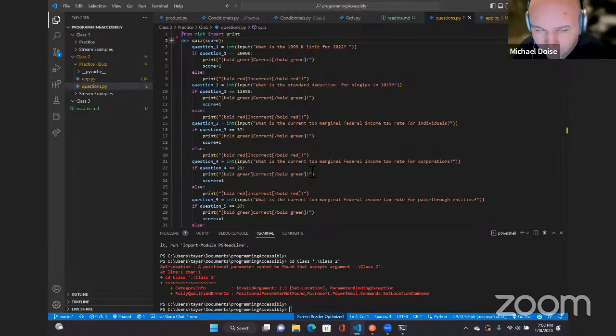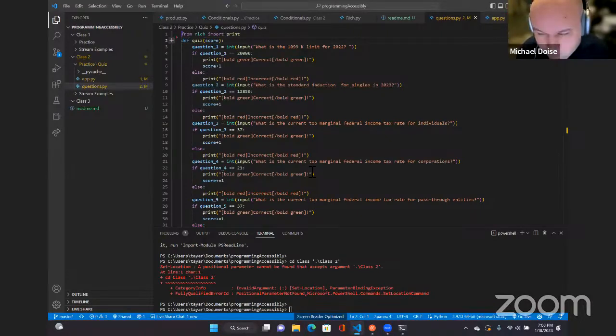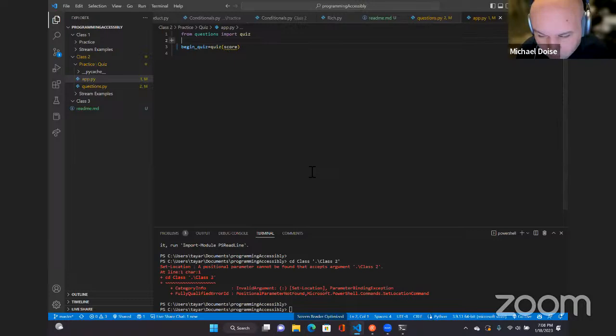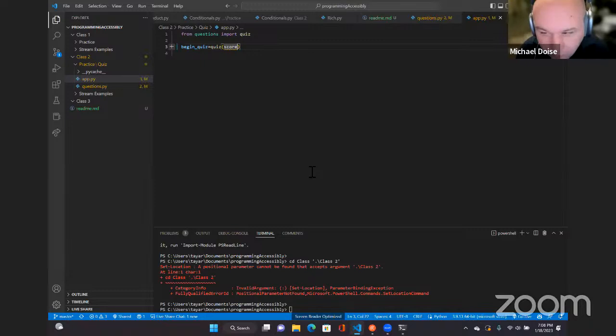And go to your app file. Do I have to remove the score as a parameter or not? No. Okay, app file. Begin quiz equals quiz. And then I've got to remove score. No, I don't have to remove that from here. I'm at the app. Okay. So